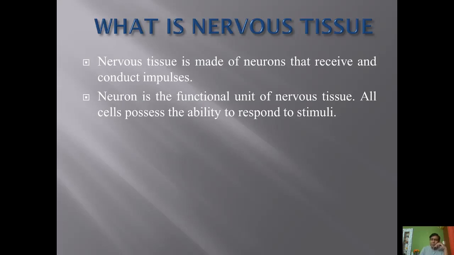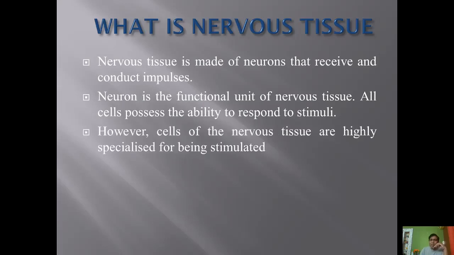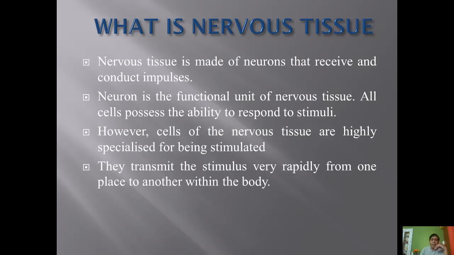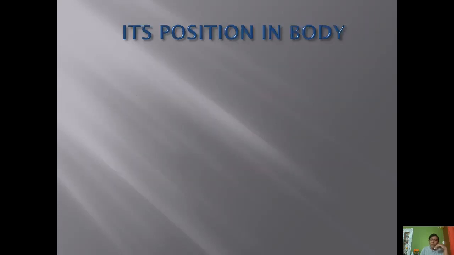Like a dog barking at you, the dog is the stimulus. If the dog barks at you, you are going to move away from it. So the nervous tissue is what commands you to do the response. Nervous tissues are highly specialized and they are stimulated. First of all they produce impulses, and they transmit the impulses from one part of the body to another so that our messages reach all the parts of the body.